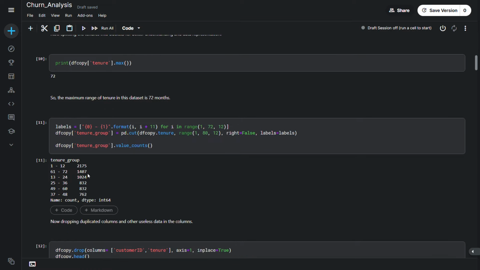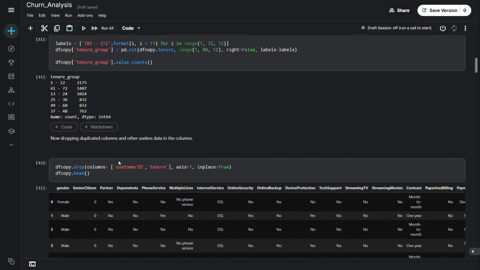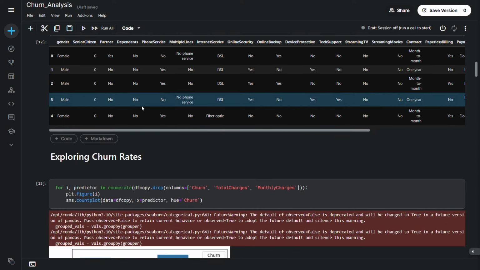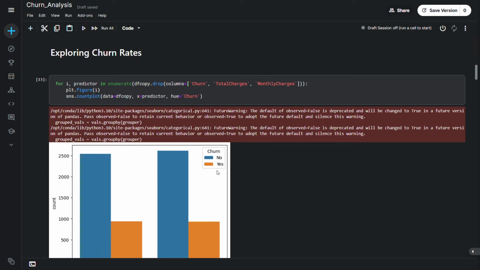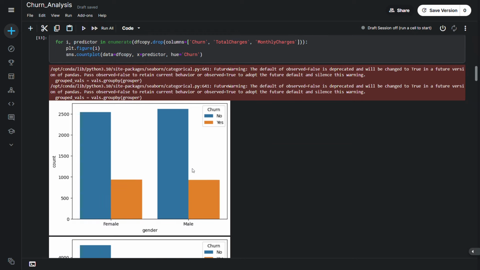into groups of 12 from 1 to 72, as 72 is the maximum limit. And after that we are dropping any unnecessary columns like the customer ID and tenure, as we don't need it anymore. And after that we start exploring the churn rates. It is a bivariate graph for each column, and how many people are churning or not churning. In this, the female and male data are almost the same, like there is no difference in it.